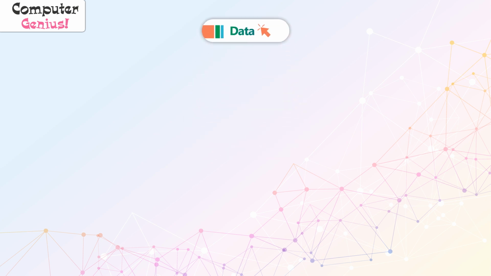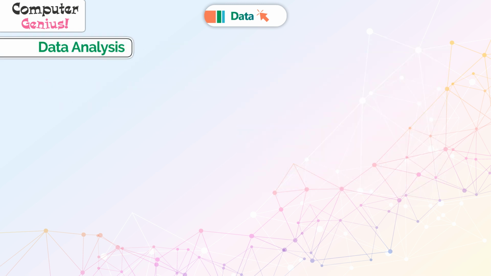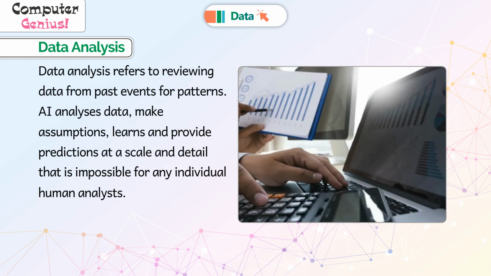Data. Data is an individual unit of information. It contains facts and statistics collected together for reference and analysis. Data analysis. Data analysis refers to reviewing data from past events for patterns. AI analyzes data, makes assumptions, learns and provides predictions at a scale and detail that is impossible for any individual human analysts.